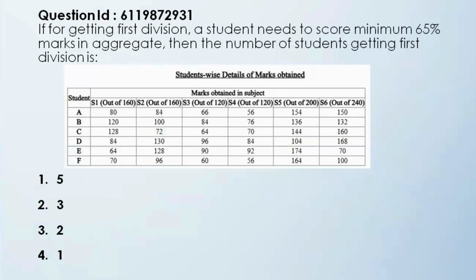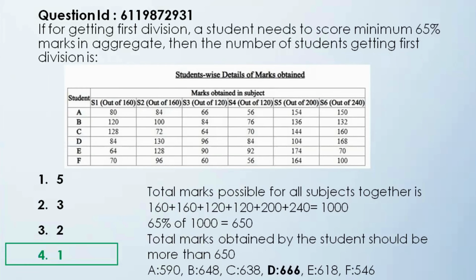The next question in data interpretation is, if for getting first division, a student needs to score minimum 65% marks in aggregate, then the number of students getting first division is option 1, 5, option 2, 3, option 3, 2, and option 4, 1. So they are asking how many students got first division when the minimum score to get first division is 65% overall.